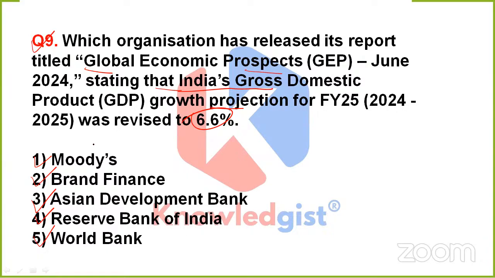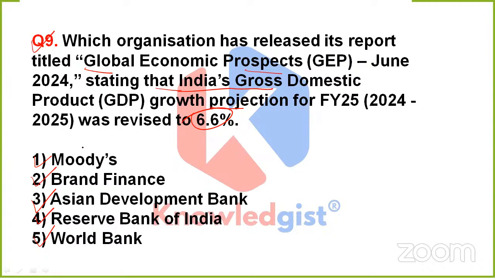So, what is the question? The question is simply asking the name of that organization. What has it done? It has released its report, and the name of that report is Global Economic Prospects June 2024. What is being provided in that report? It is telling that India's GDP growth projection for FY25 was 6.6% in the revised manner.